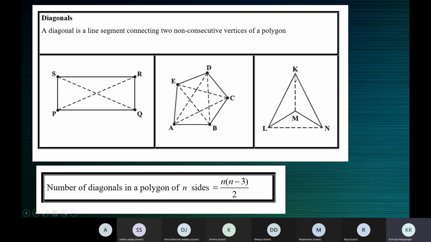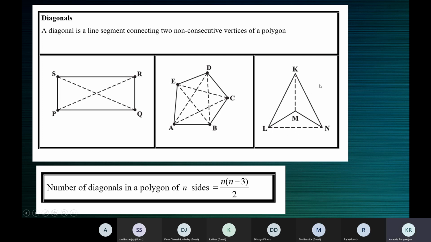And see, they've connected the diagonals. K and M are not consecutive vertices, because after K you can say L, or after K you can say N. K and L are consecutive, K and N are consecutive. So K and M are not consecutive. So the line segment that connects K and M represents the diagonal of the polygon. Similarly, you can see that the diagonal LN lies outside the polygon.